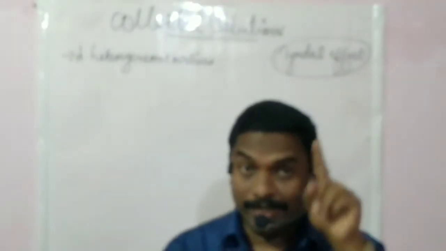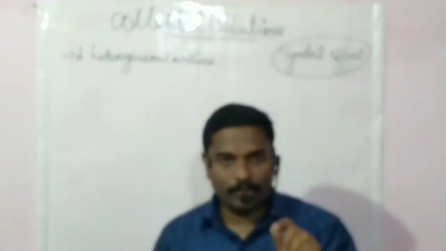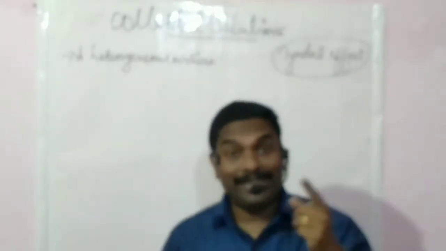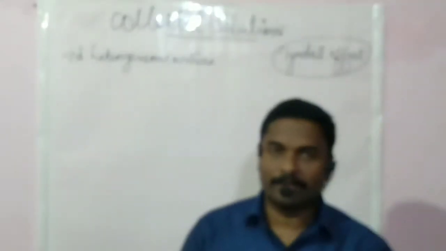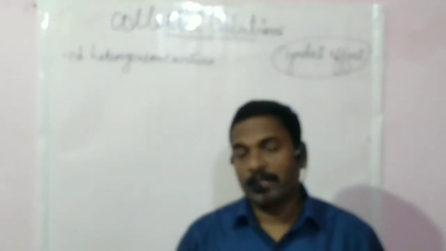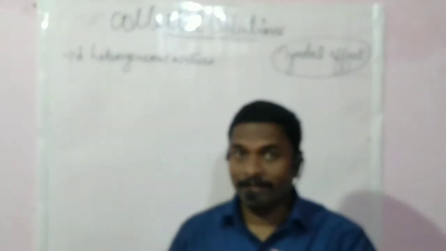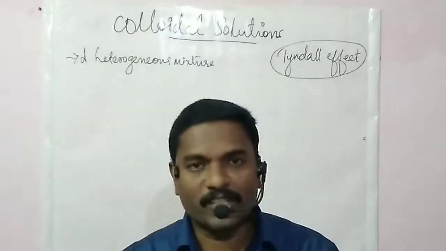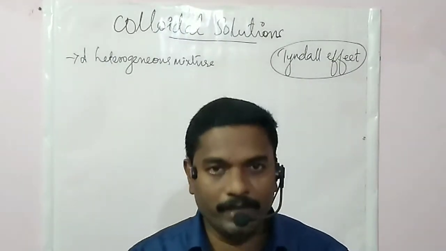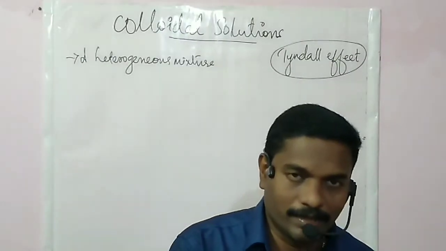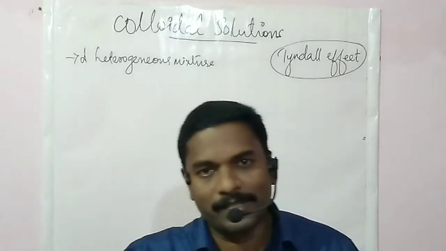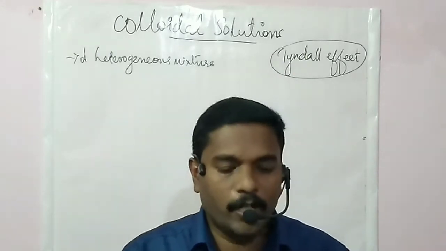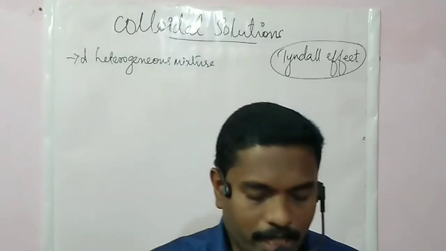In the last class we discussed that the size of particles in a solution is less than 1 nanometer and in a suspension it is greater than 100 nanometer. So here we can say the size of particles is in between 1 nanometer and 100 nanometer.